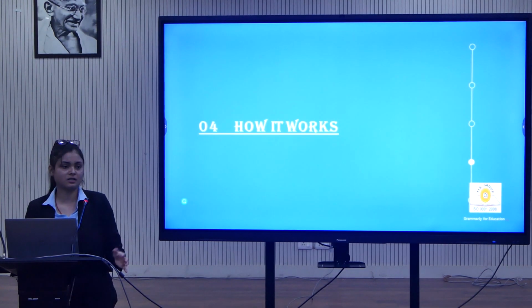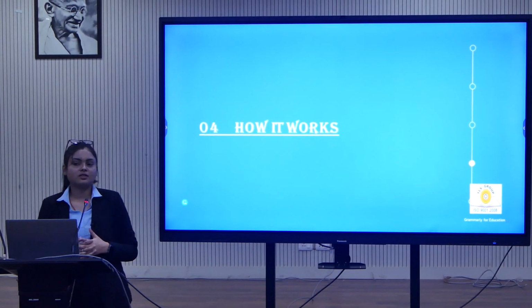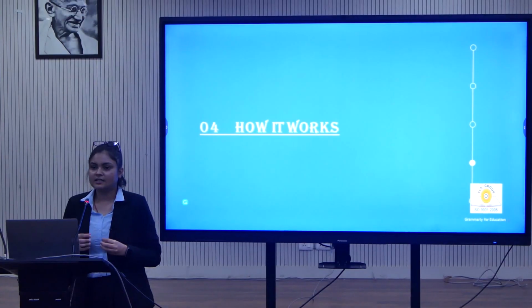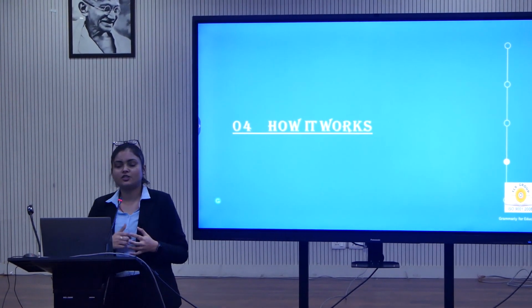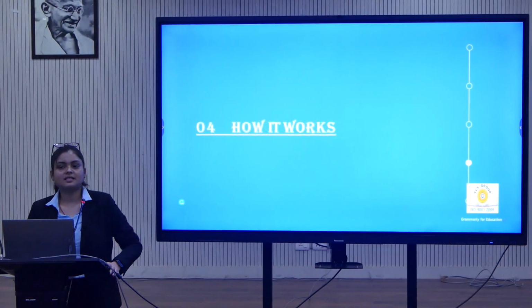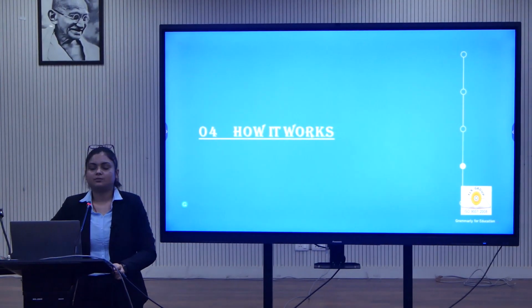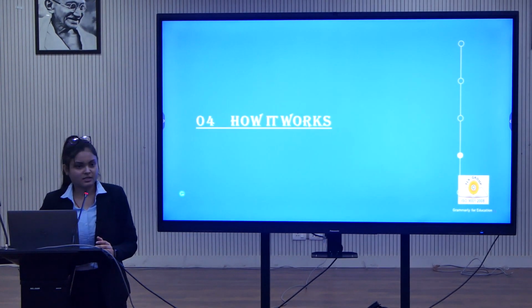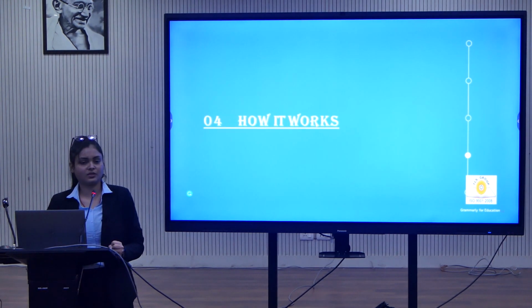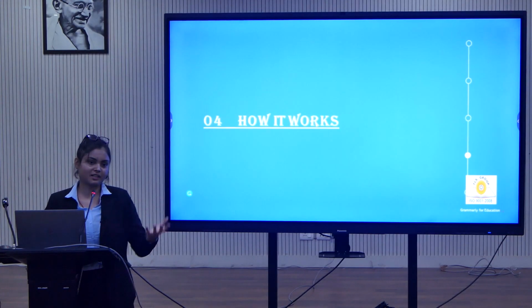Now how it works, this is a very important question. There is no hard and fast rule, but yes, there are a few specifications which the user needs to follow. How it works is access to Grammarly. I can see there are professors joining us. You might be using different databases, different e-books, different e-journals provided via Delhi University in your respective domains.